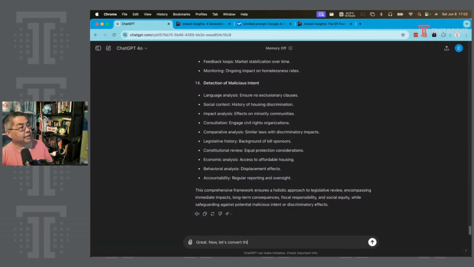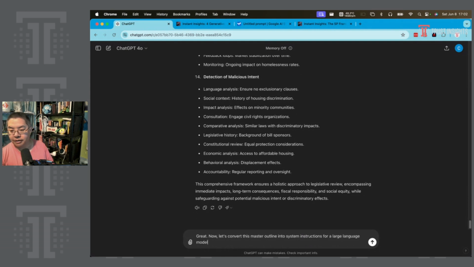Let's convert this master outline into system instructions for a large language model like ChatGPT to use for evaluating legislation.